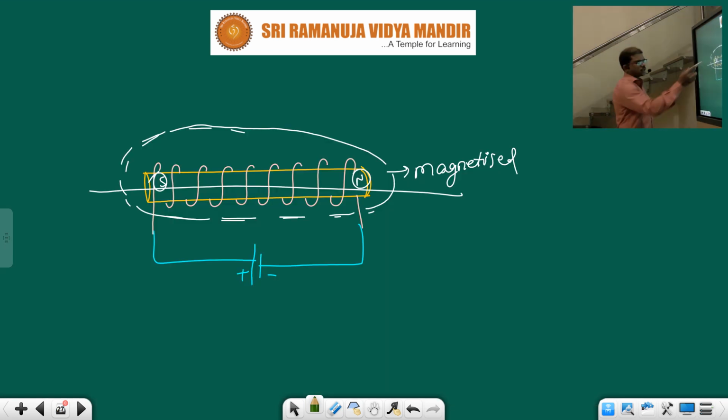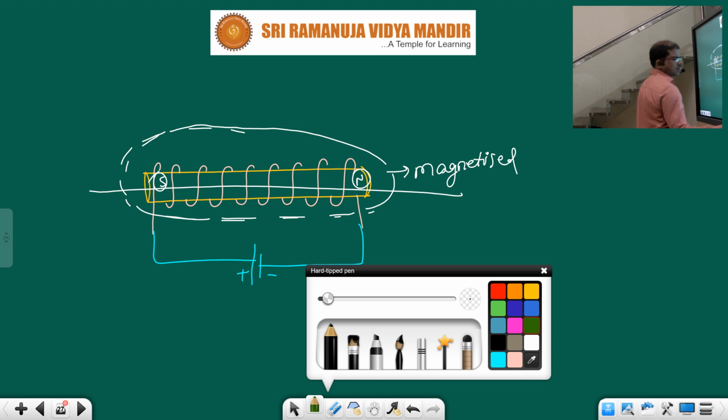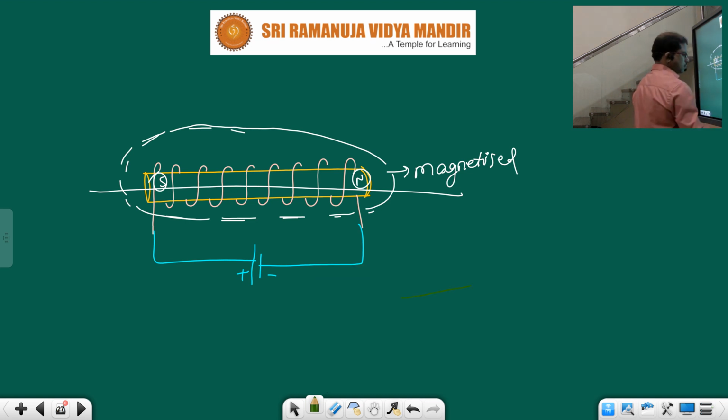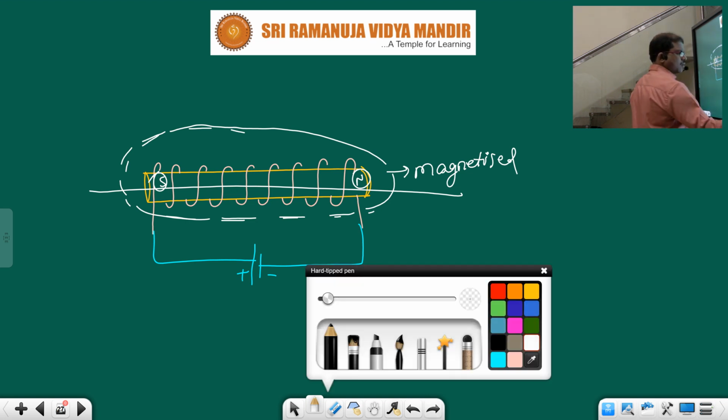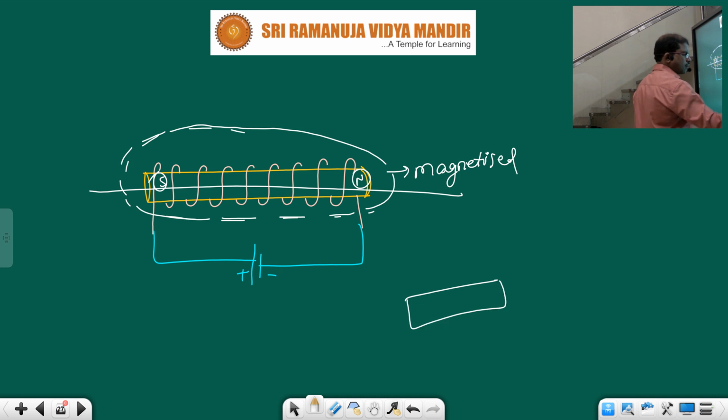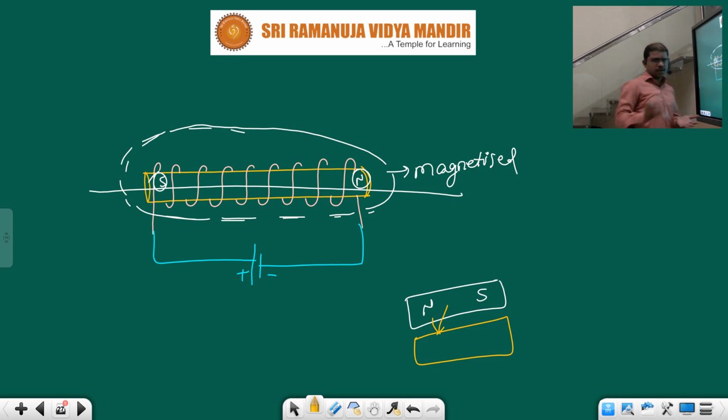See children, not only in this condition, we can take it like this also: one magnet, which contains north and south poles, and an iron piece, and we need to rub this one. If we rub the magnet, then after some time what's going to happen, children? That metal piece also becomes magnetized.